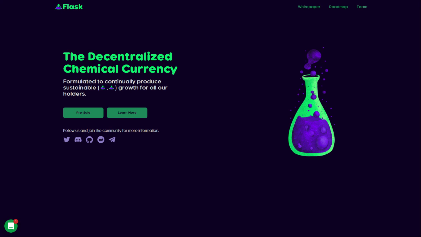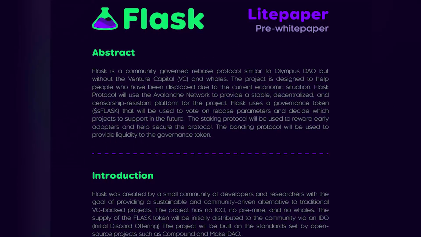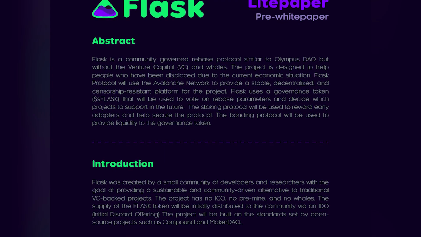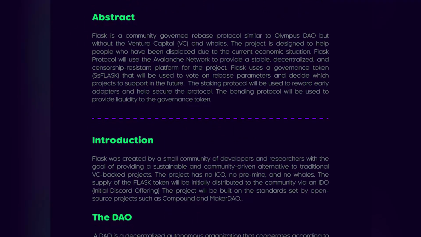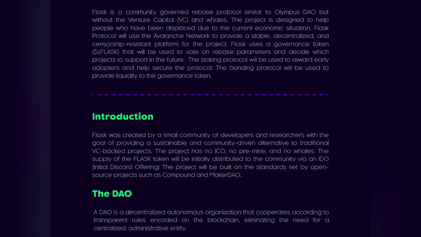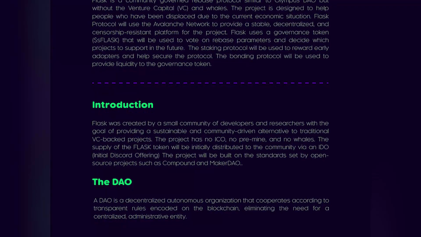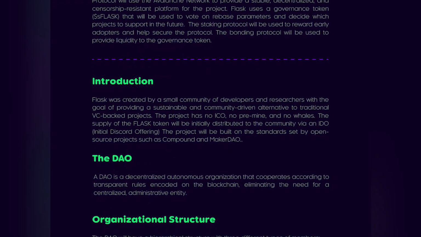And now, more specifically, let's take a closer look at FlaskCapital, the decentralized chemical currency formulated to continually produce sustainable growth for all holders. Flask was created by a small community of developers and researchers with the goal of providing a sustainable and community-driven alternative to traditional VC-backed projects. The project has no ICO, no pre-mine and no whales. The supply of the Flask token will be initially distributed to the community via an IDO.